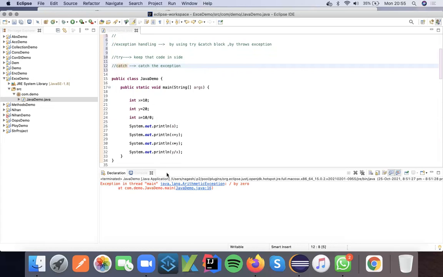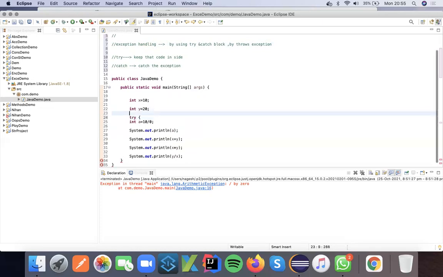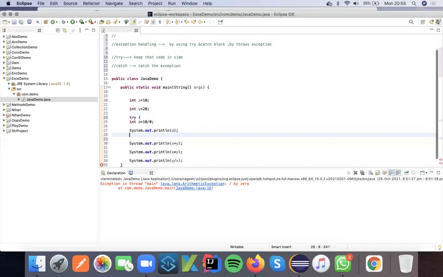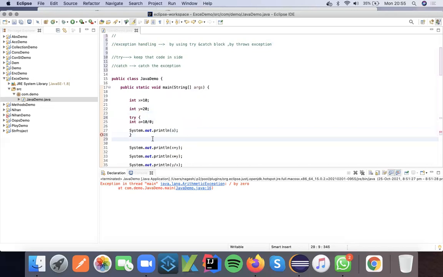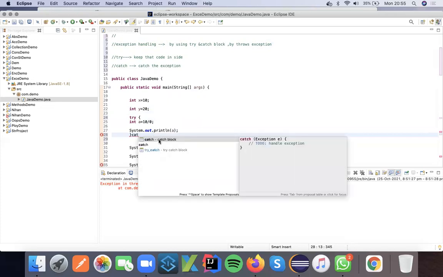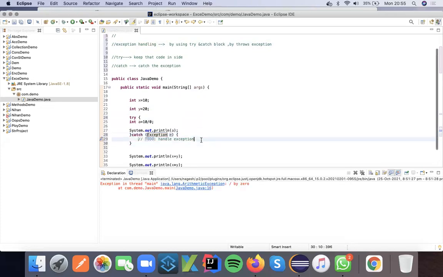The same code which I was executing, I am now executing using the exception handling mechanism, and we will see what happens. I feel this code might give an error, so I'm keeping this code inside the try block, and I'm using the catch block to catch whatever exception is given. I'm just printing this exception.